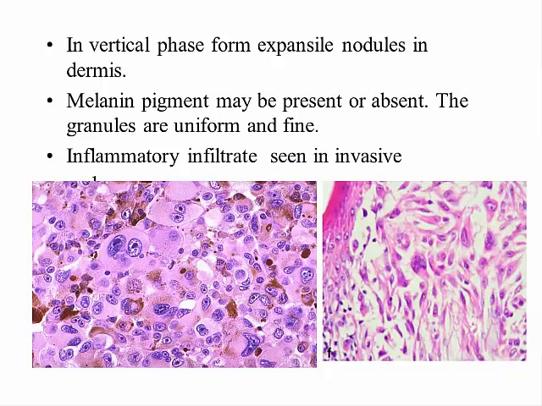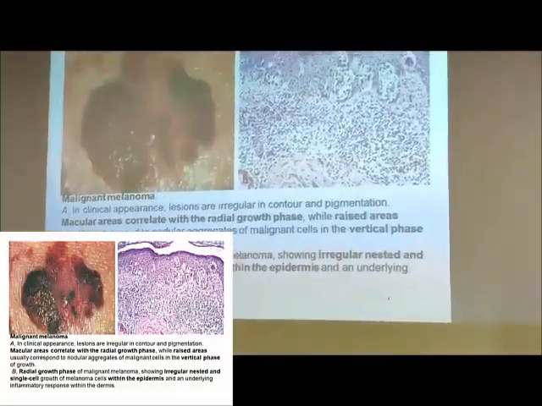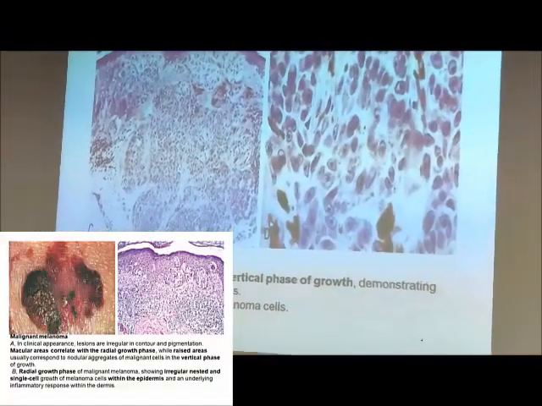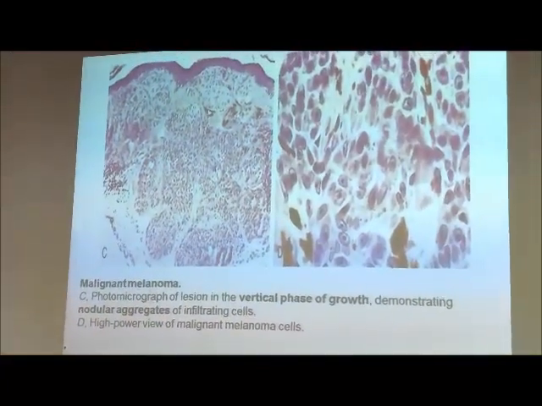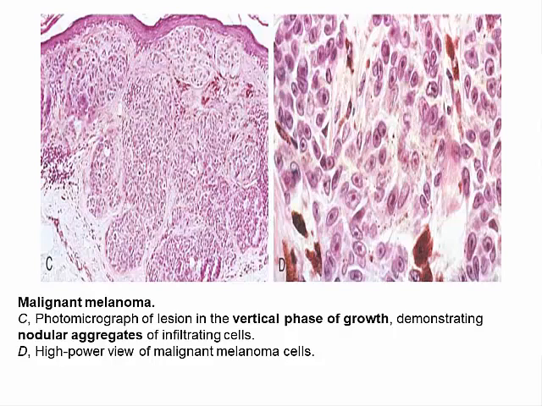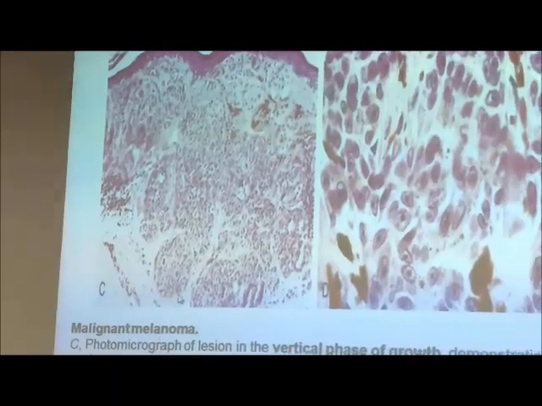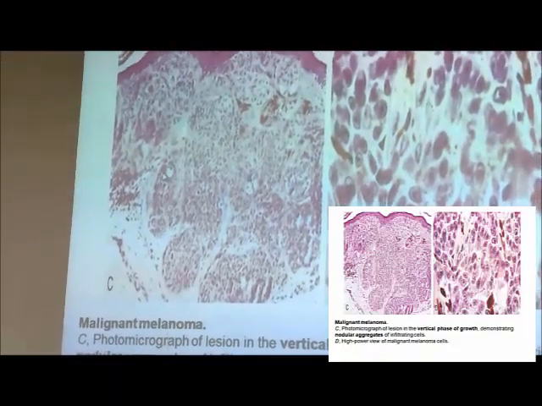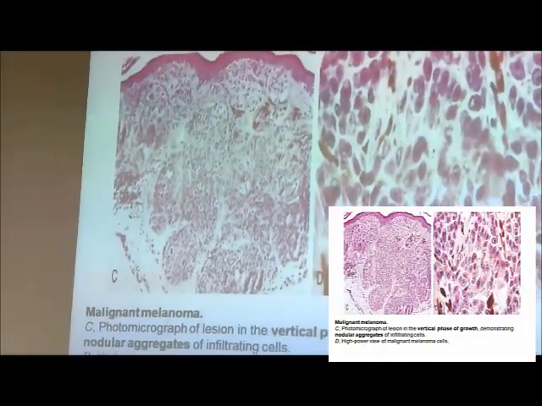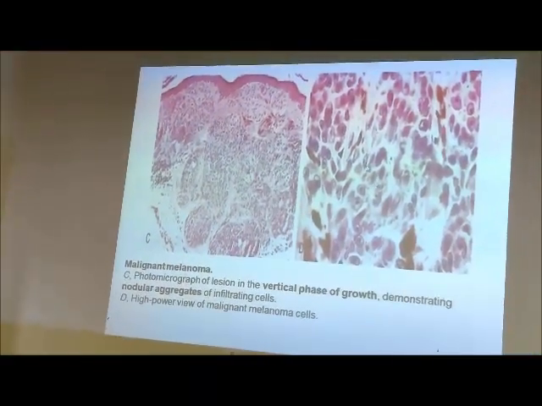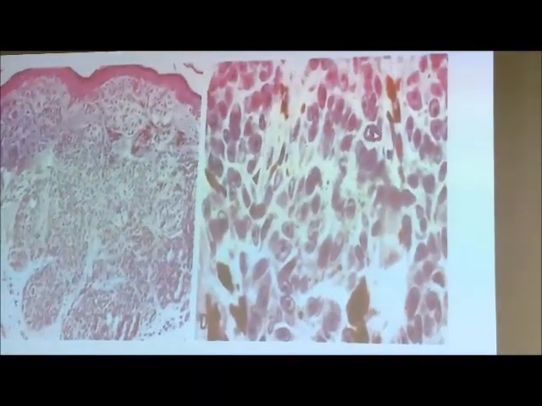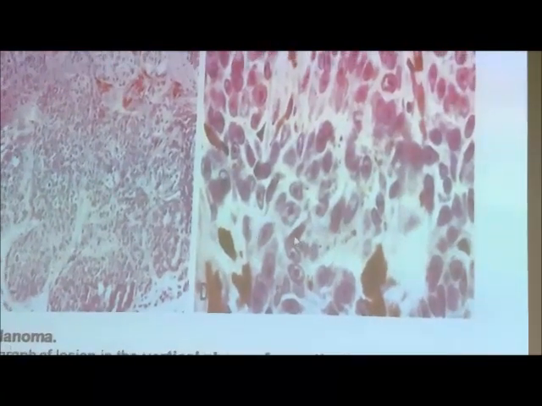So this is another clinical appearance, but not very clear. Yes. So this is a photomicrograph that shows vertical growth. From here, the tumor is growing down. It is growing deeper. You saw the radial growth. This is deeper. And these are nodular aggregates of tumor cells. They are nodular. It's a low power picture, so you are not appreciating the cellular atypia. So here you can make out that cells are of varying size and shape and a lot of melanin pigment.